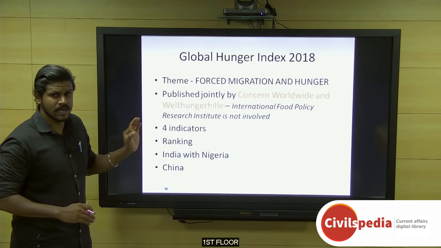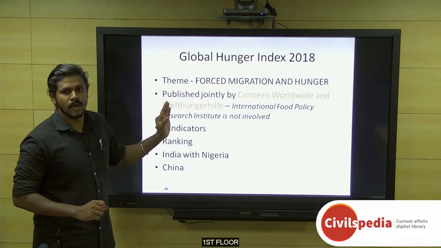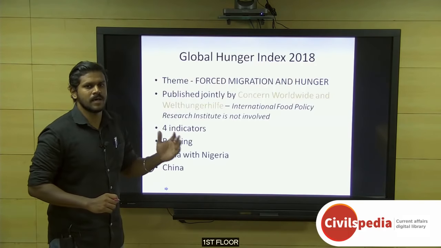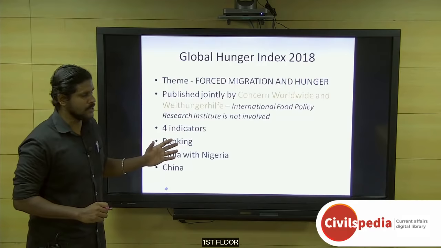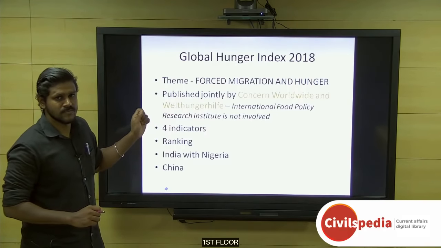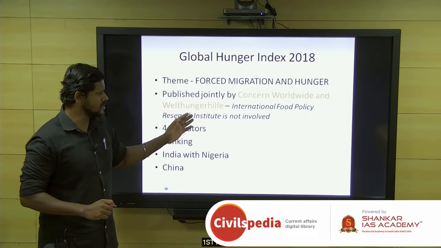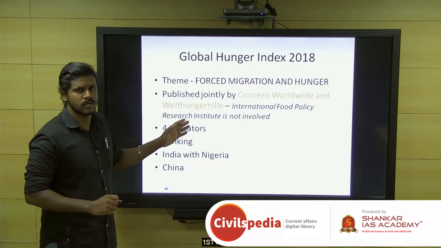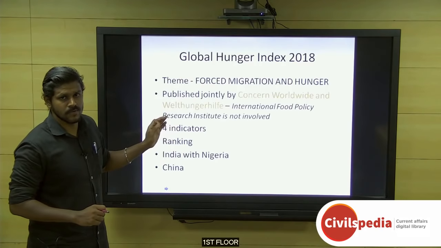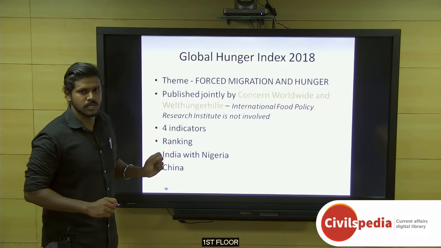This Global Hunger Index of 2018 has a special focus on the theme forced migration and hunger. We need to know who prepares this report. This year, the report was prepared by Concern Worldwide and Welt Hunger Hilf. We should note that usually every year, the International Food Policy Research Institute was also included in the preparation and publishing of this report. But this year, it was not involved.